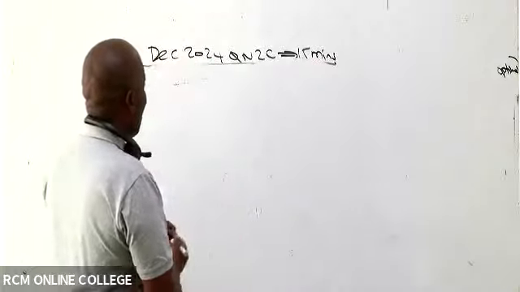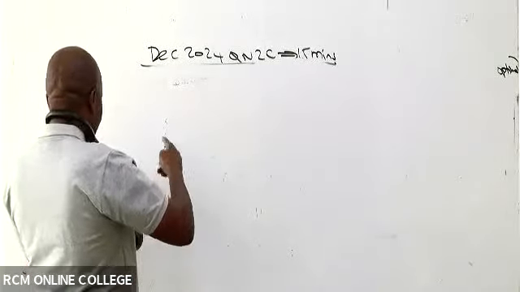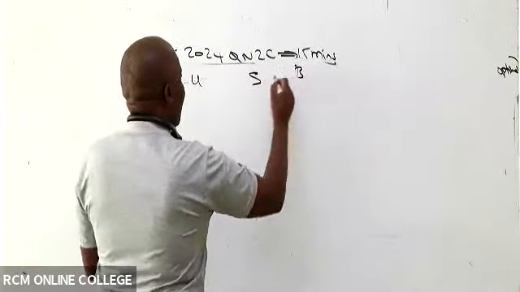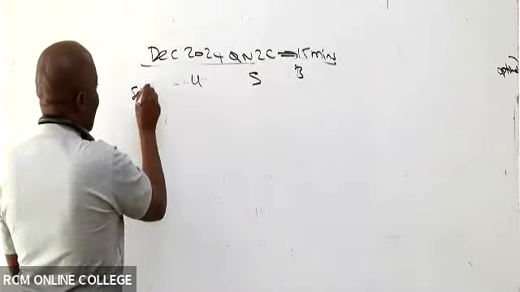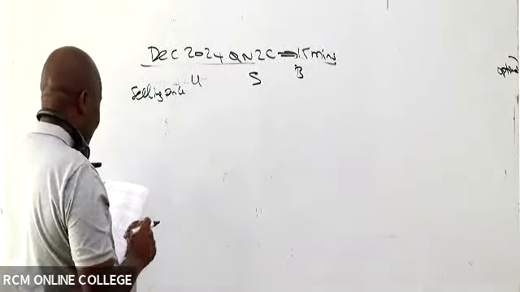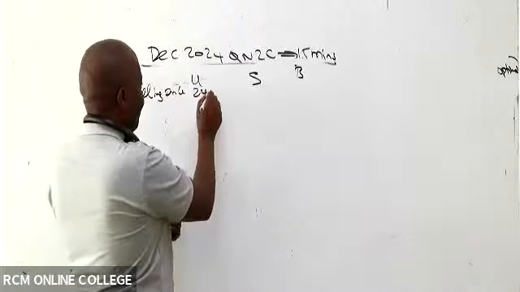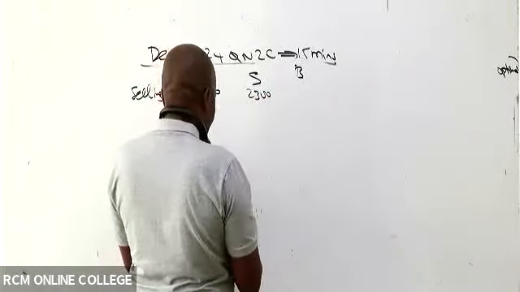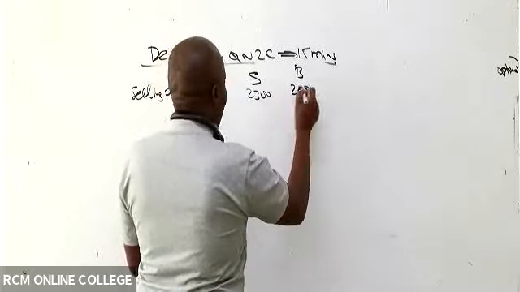So we start right away with our products. There are three: U, S, B. Give me the selling price. Are you able to see the selling prices? U is 2,400, isn't it? S is 2,300. B is 2,000.